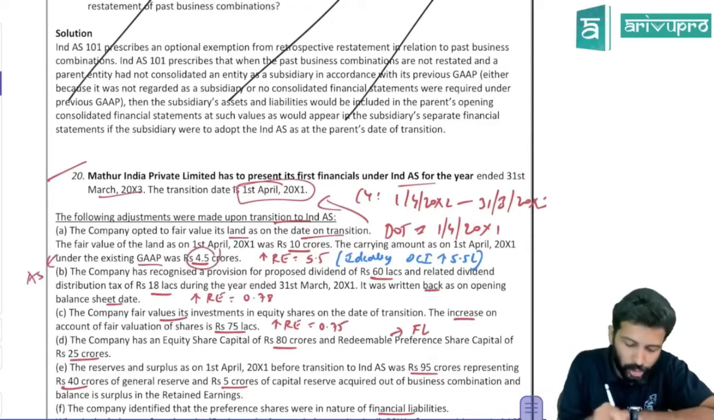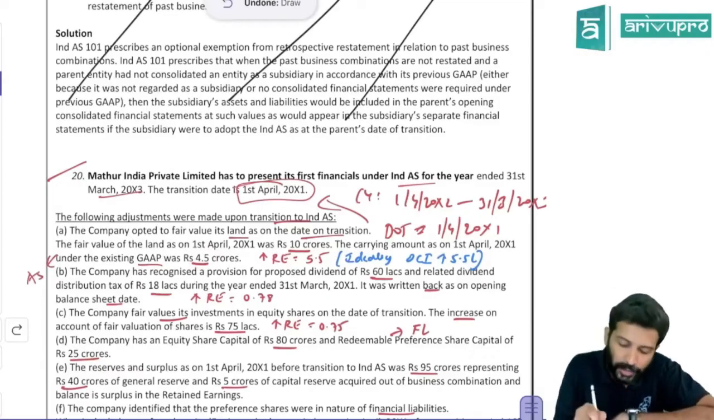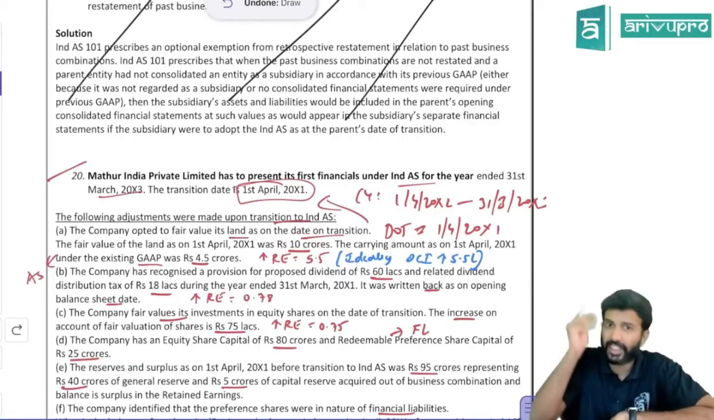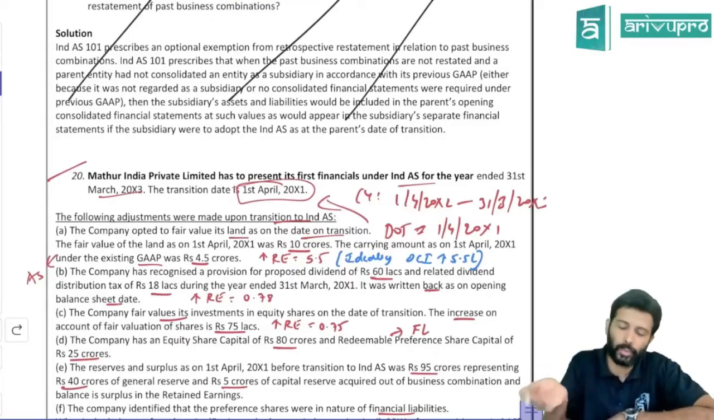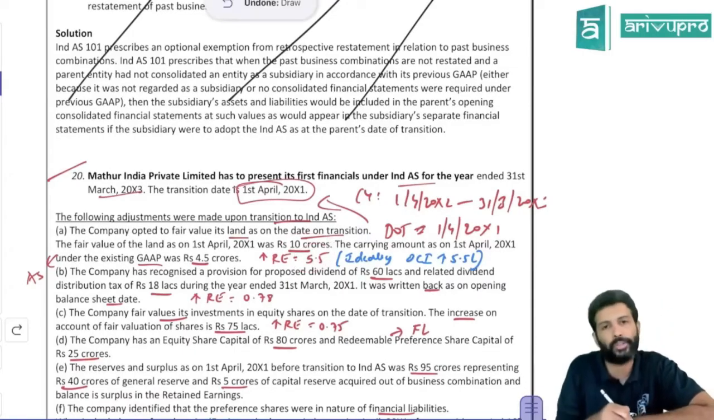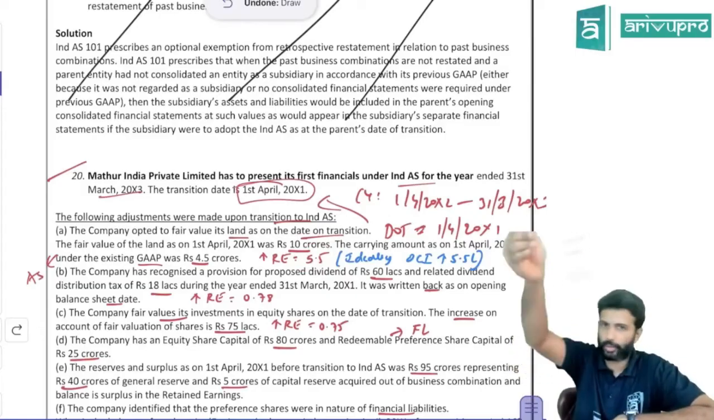As per accounting standard, you are showing the value of the land at 4.5 crores, but the fair value of the land is 10 crore. And the company wants to adopt fair value on the date of transition. Is that acceptable? Yeah. That means what you have to do? Land value, you have to increase it by 5.5 crores. So land you will debit by 5.5 crores. There has to be another effect.